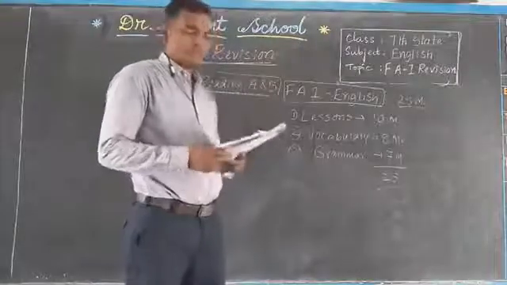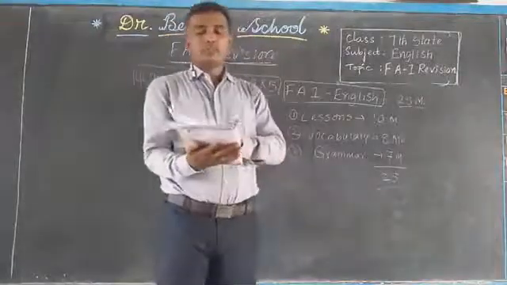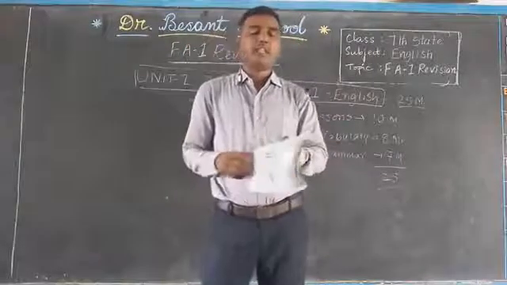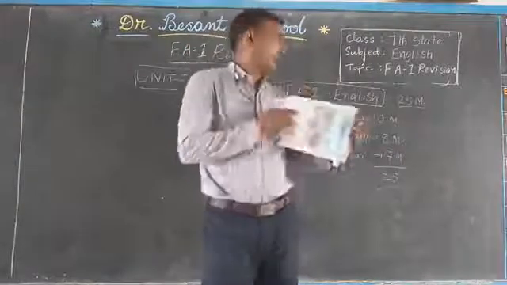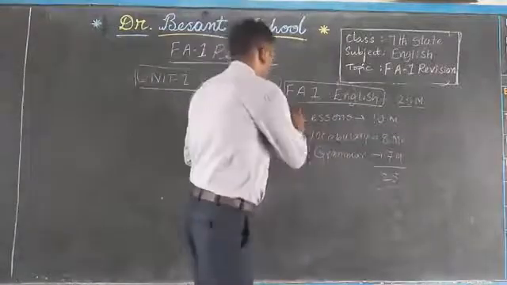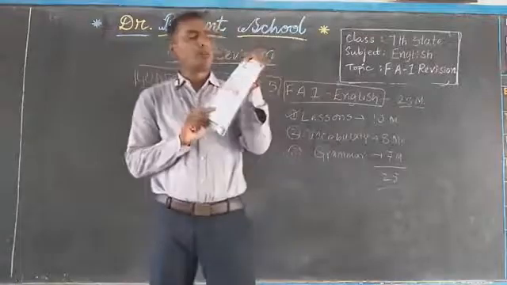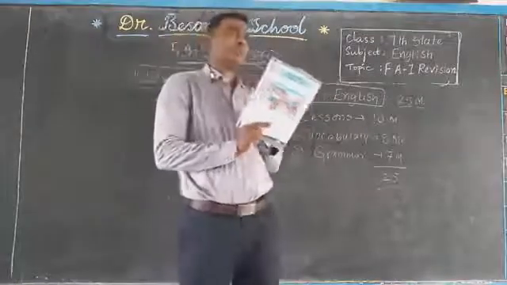Shall we discuss now? See children, how the questions will be given, I am going to explain you. For example, take the first lesson. Now, let us discuss lessons, how the questions will come. The town mouse and the country mouse, right?